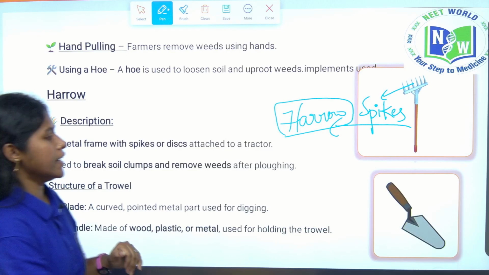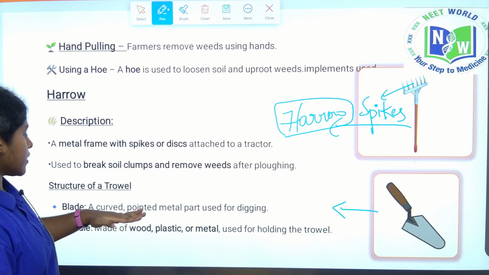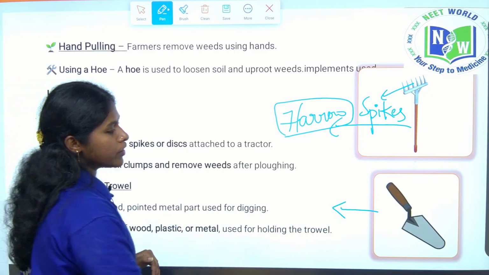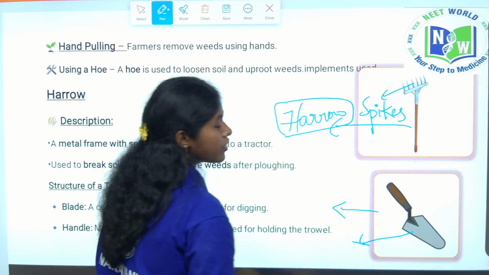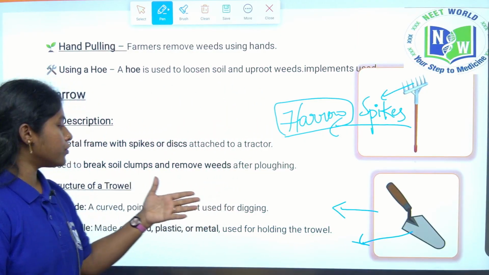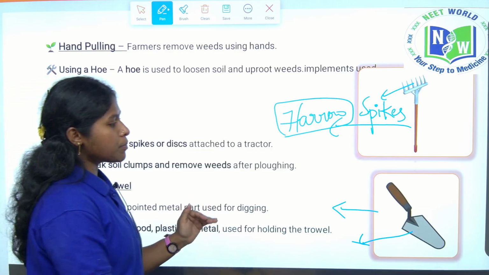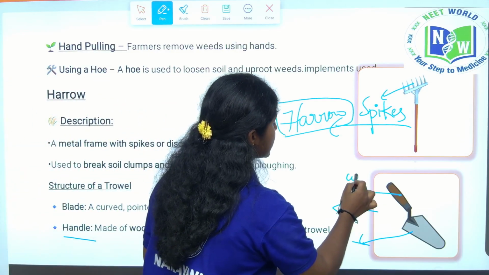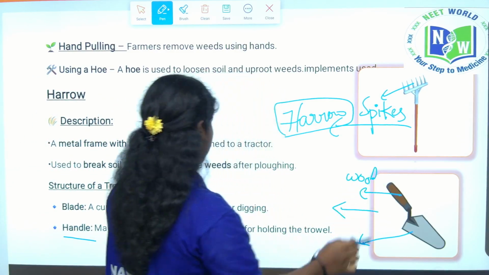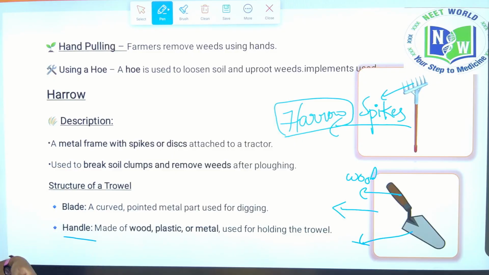And the next one is the trowel. A trowel is a blade-like curved pointed metal tool used for digging. It is also used for gardening in our houses. We mostly use the trowel. Next, this is the handle. It is made of wood, plastic or metal, to hold and easily dig the soil and also remove the unwanted plants.